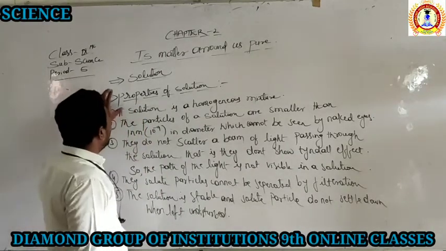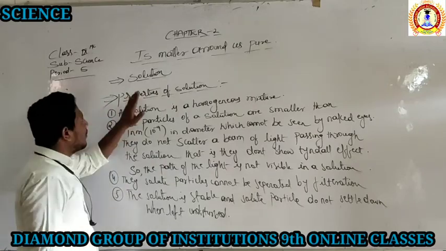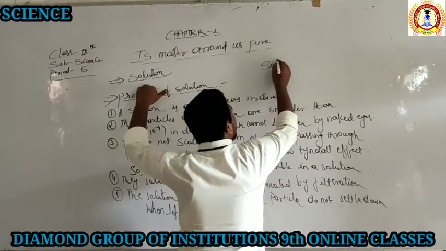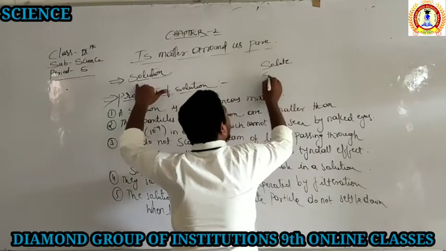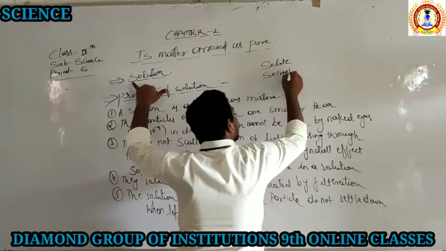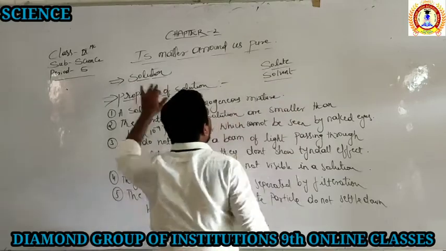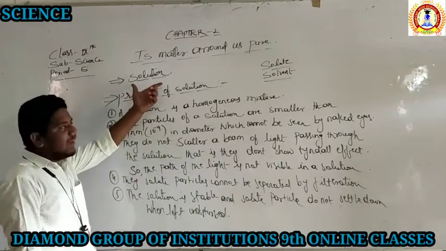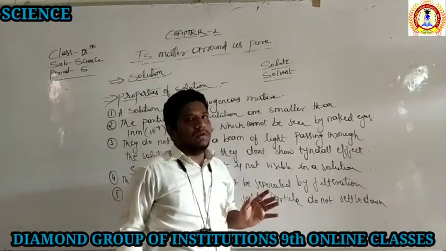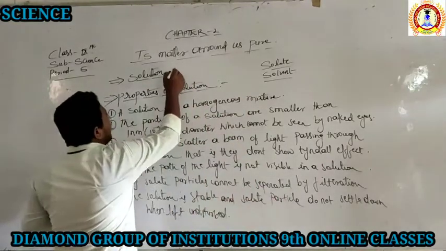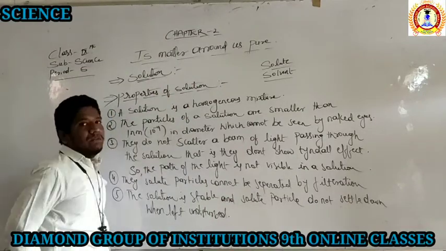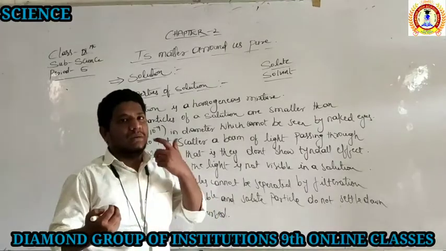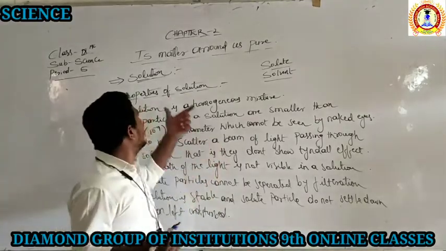Before studying the properties of a solution, revise one more time what is the solution, what is the solute, what is the solvent. These are very important to revise because we will not understand the properties without knowing the definition of a solution, solute and solvent. What is a solution? A solution is a homogeneous mixture in which there are no boundaries of separation.